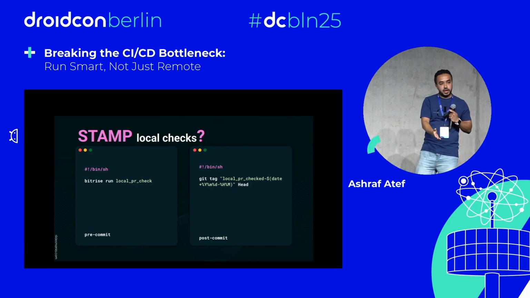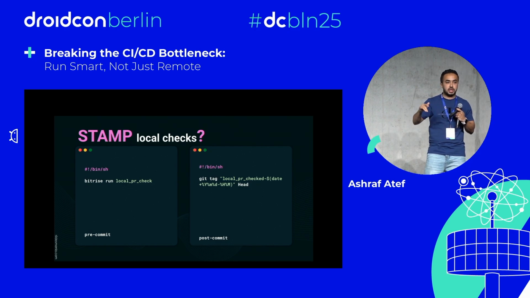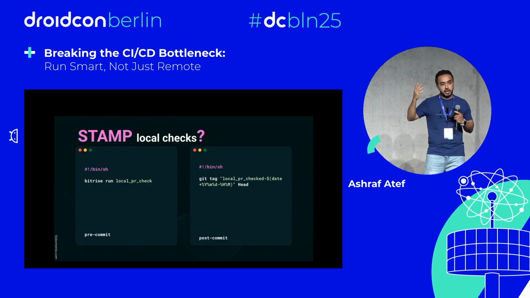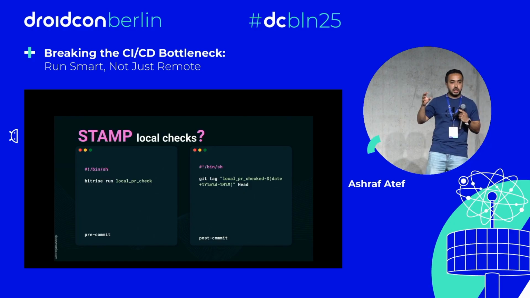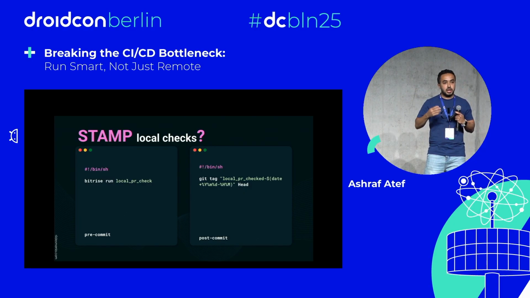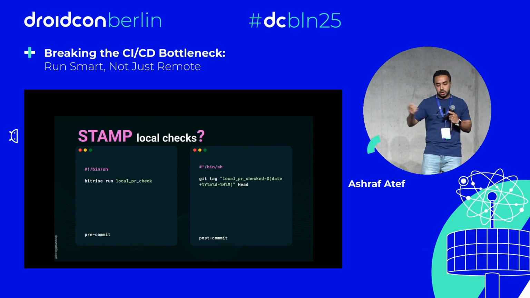Inside the pre-commit file of the Git hook, we are going to use the Bitrise CLI, which can run locally. We just install it with very simple commands, and after that we can run any workflow inside our local machine so easily. If you don't use Bitrise and the other tool doesn't provide a CLI, we can convert those scripts to run as Gradle tasks, or run them through any scripts in our command line. It's very easy to do this.